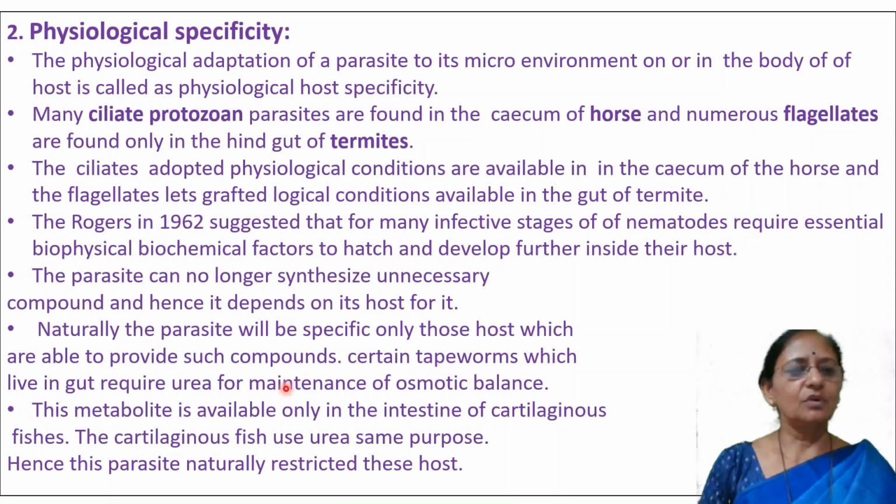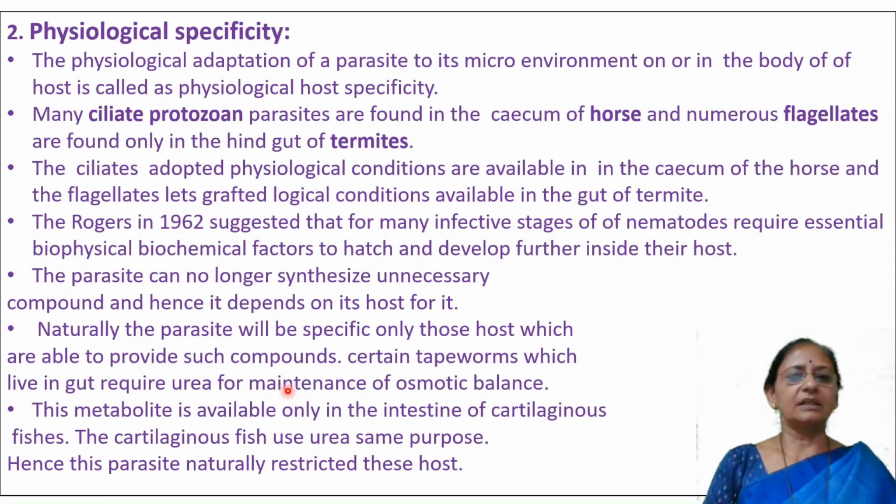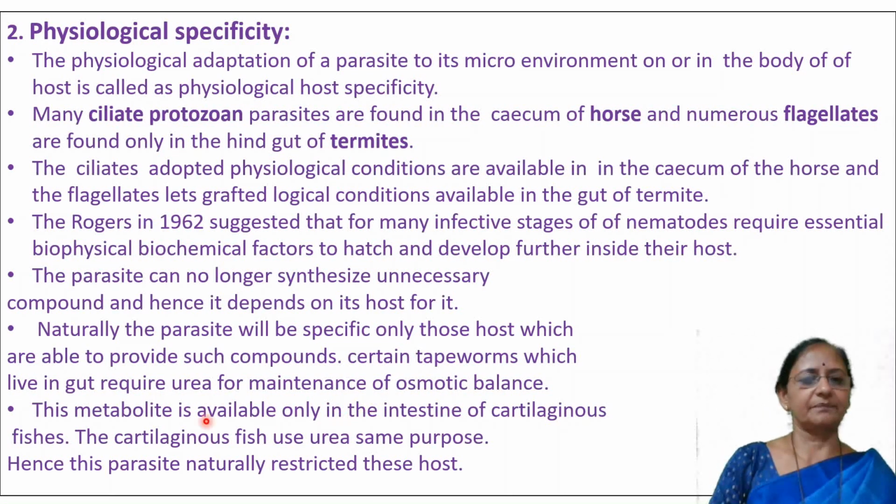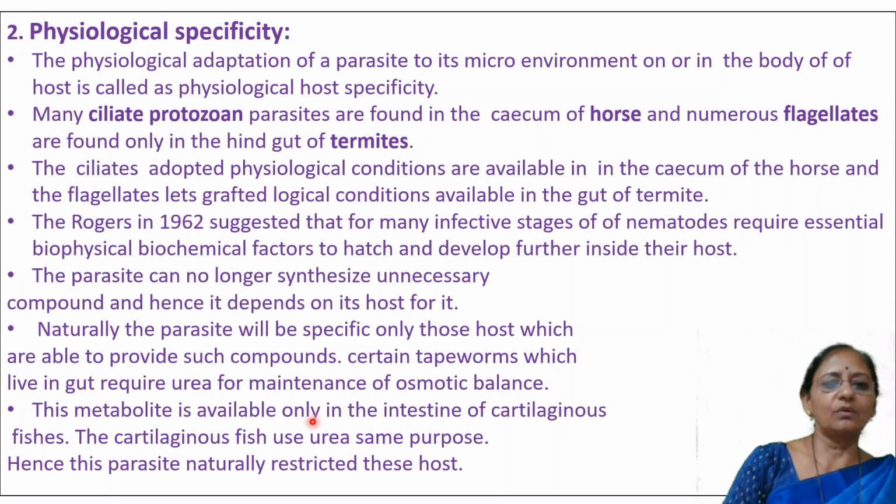Certain tapeworms which live in the gut require urea for maintenance of osmotic balance. This metabolite is available only in the intestine of cartilaginous fishes, and cartilaginous fish use urea for the same purpose, to maintain the osmotic balance.